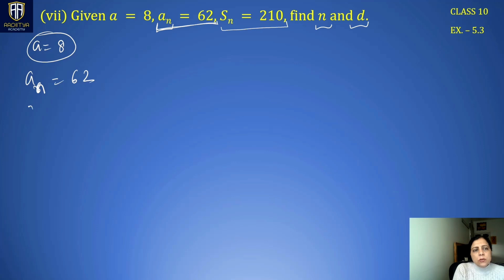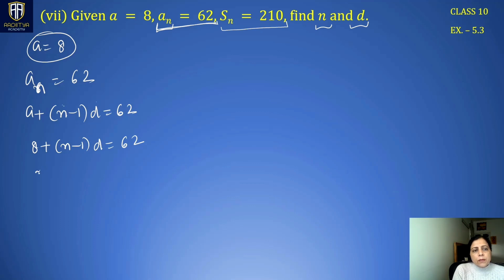An is 62. I can substitute the value of an to get this equation, right? So a is known to us, which is 8. 8 plus n minus 1 d is 62. Here n and d both are unknown.